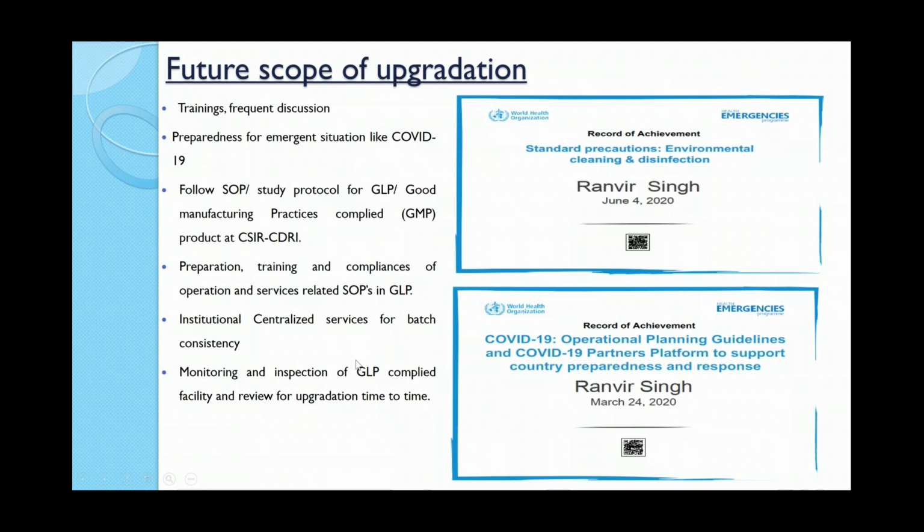And centralized services help in maintaining the batch consistency, and the time to time monitoring of GLP compliant facilities, and the external agency to give their review, and any deviation from the study must also be brought to the notice of the party. So this is the upgradation or the future take-home message, that more the training, more the learning, that helps you to identify the scope for improvement.